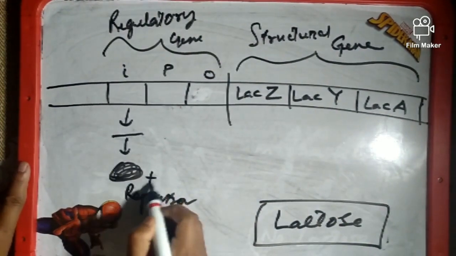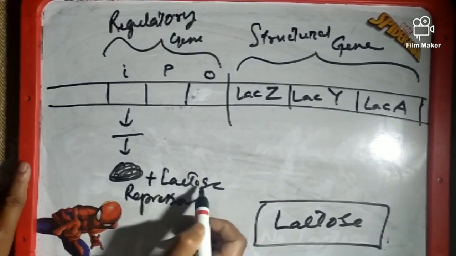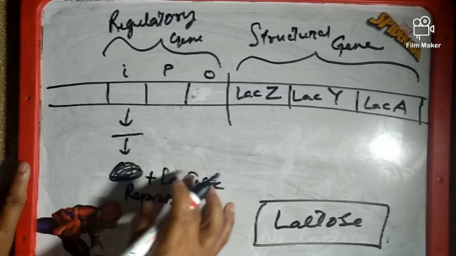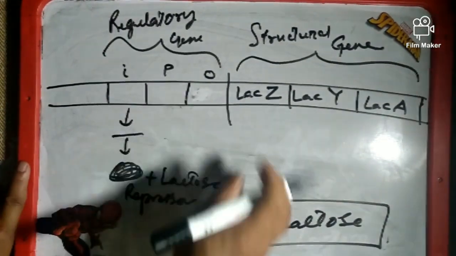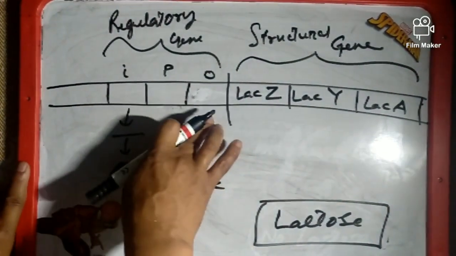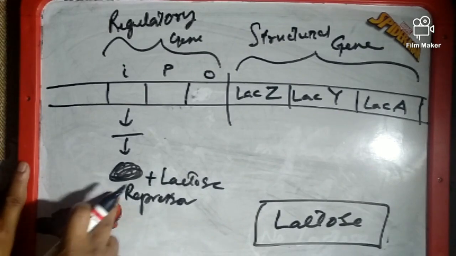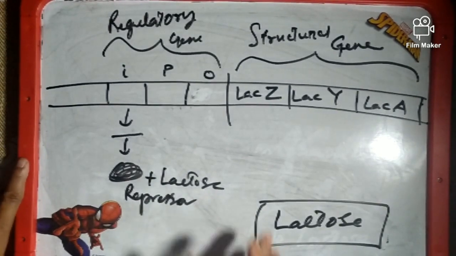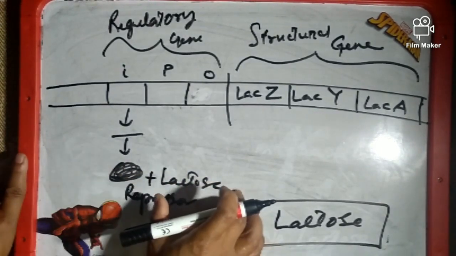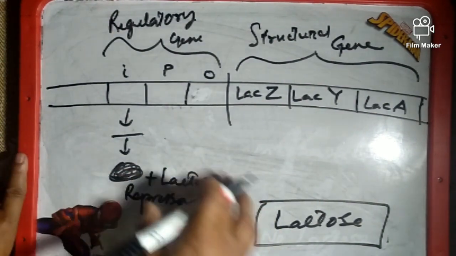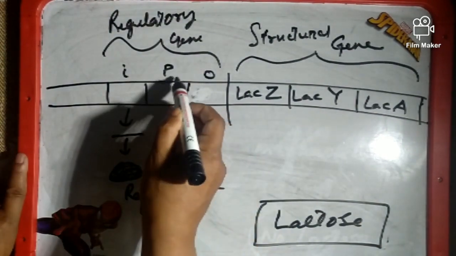So the repressor will bind with the lactose when the lactose is present. If there is no lactose, then the repressor will bind with the operator. But when lactose is present, instead of the operator, the repressor protein will go and bind with the lactose. So when the repressor is engaged with the lactose, what happens?